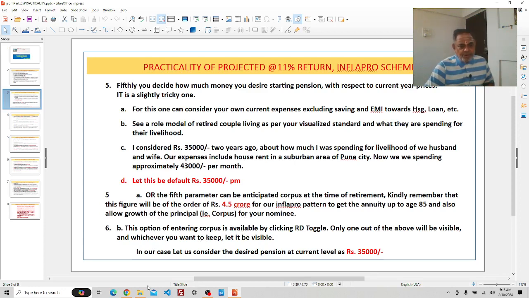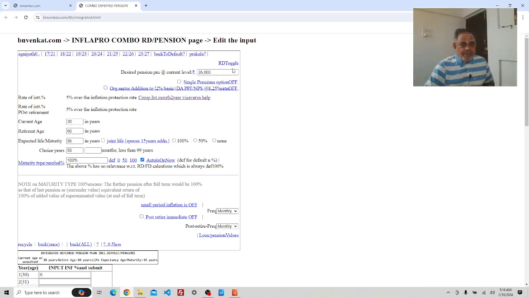So I am showing where it is. Here at the top right-hand corner we have the RD toggle. Either the desired pension per month at the current level of 35,000 rupees, which you can change to 70,000 rupees, etc., if you want. Let it be at 35,000, or otherwise the corpus at the desired level. That is, 1 lakh is too little; one has to go in for 4.5 lakhs, etc. RD toggle. Let us leave the figure as desired pension. One of them will be visible, and we will keep the desired pension visible.